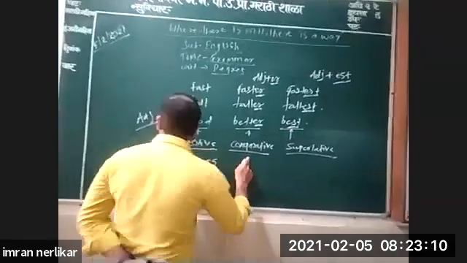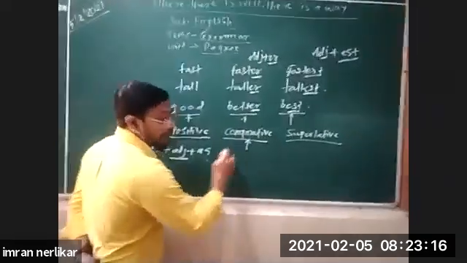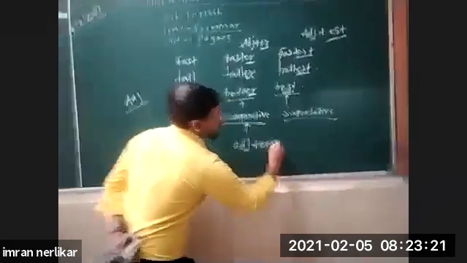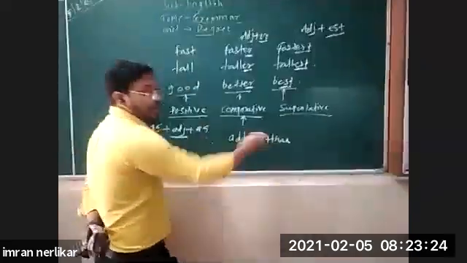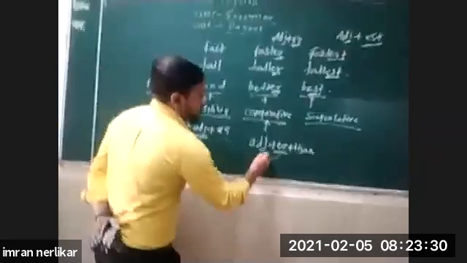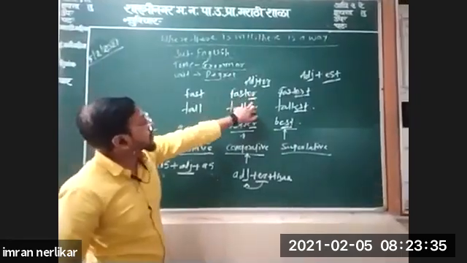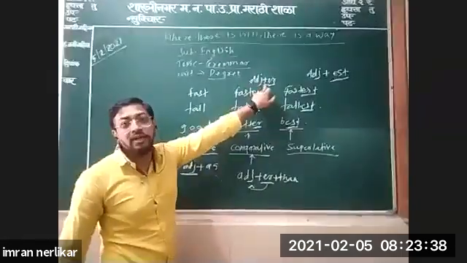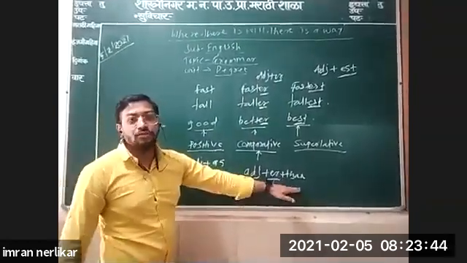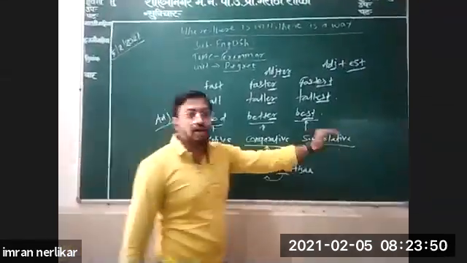Second is the comparative degree. Here the structure of the comparative degree is adjective plus er plus than. You have to compare things. That's why you have to use than. And er is added to the adjective, just like I have shown here. See, fast is the adjective, faster: er is added to the adjective. Adjective plus er plus than. This is the structure of the comparative degree. Second level, comparative. Third level, superlative degree.